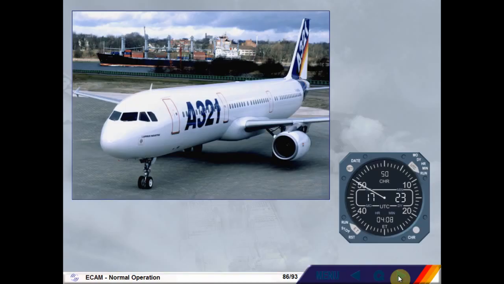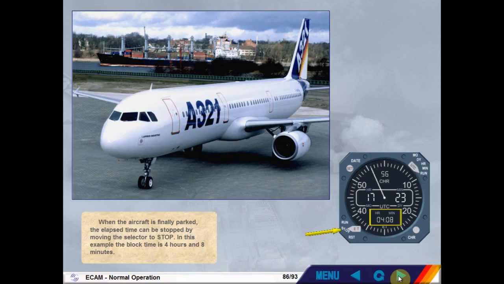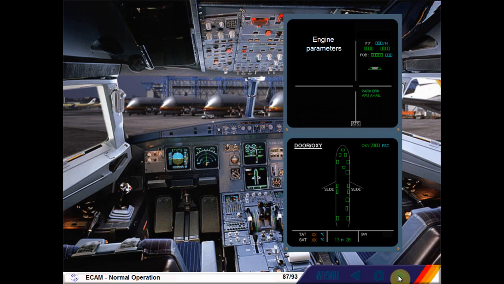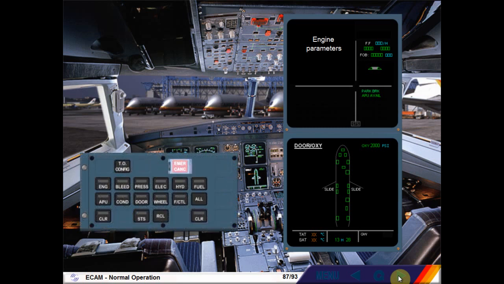When the aircraft is finally parked, the elapsed time can be stopped by moving the selector to Stop. In this example, the block time is 4 hours and 8 minutes. At engine shutdown, the ECAM door oxygen page is automatically recalled so that you can check slide disarming. Notice the pulsing status message on the engine warning display. This is telling you that there is a maintenance-related message on the status page that you have not seen.